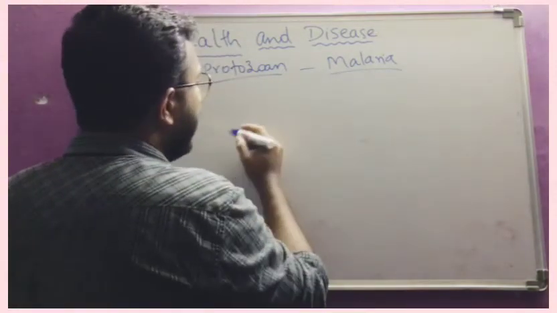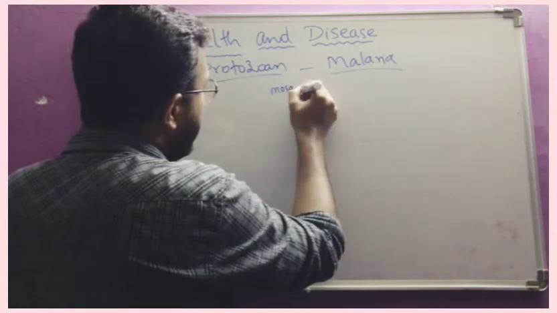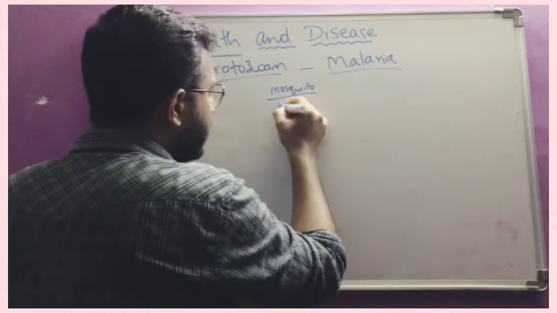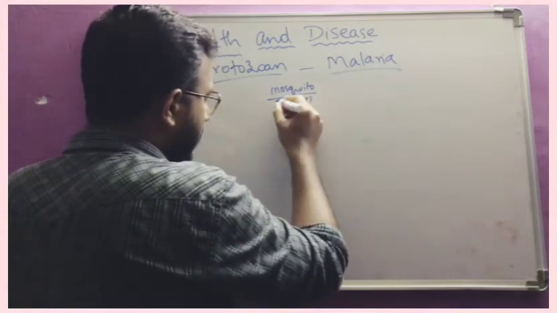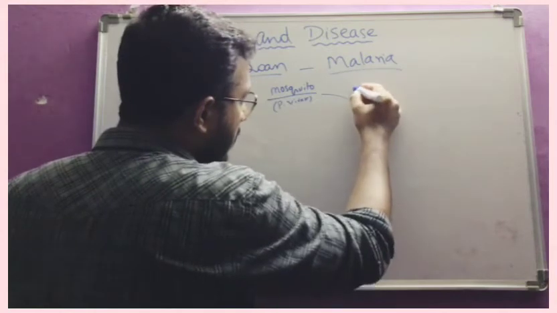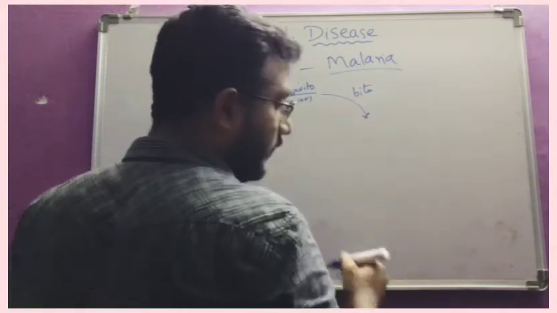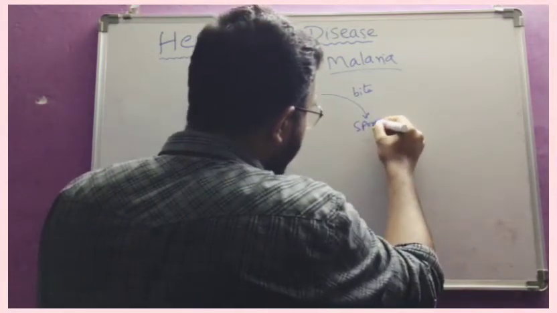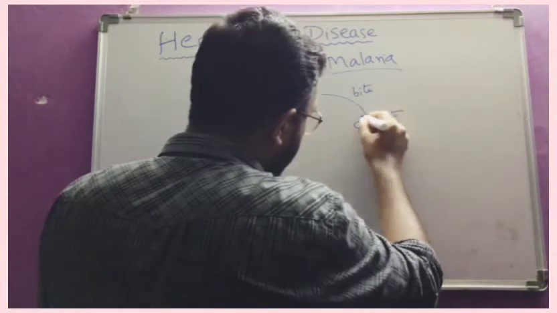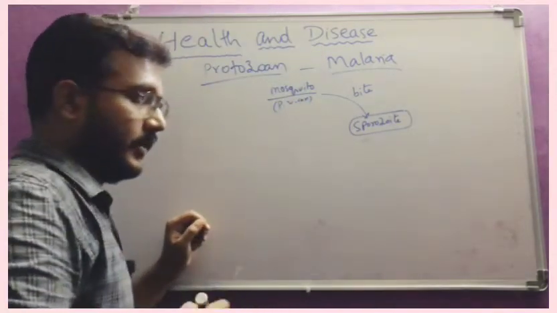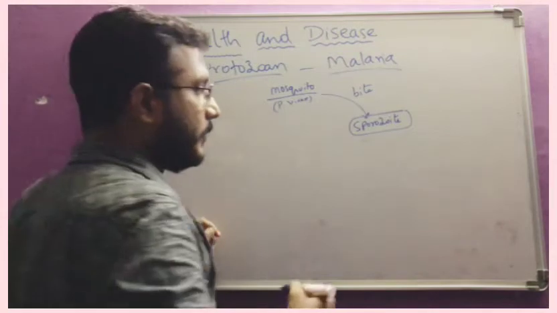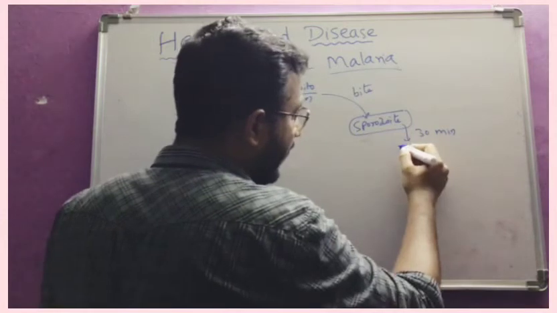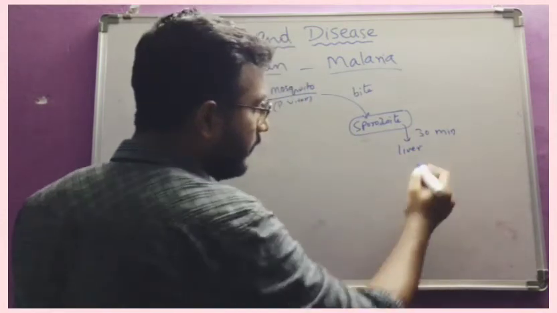Okay, first of all, we start with a mosquito. We have to remember that the mosquito is a female Anopheles mosquito. It is already having the Plasmodium vivax, for example. And the mosquito bites a person. Immediately after biting, the sporozoite stage enters the body, and within 30 minutes after entering, it reaches the liver of the human.